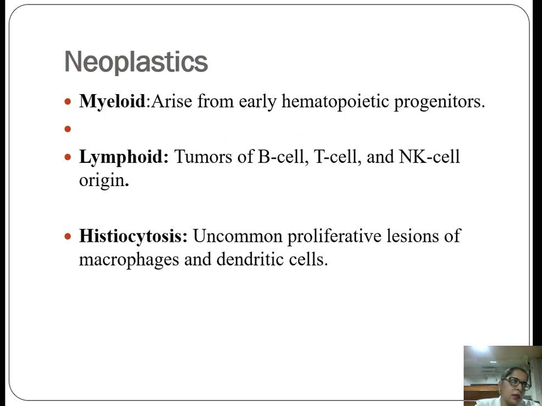They are basically three neoplastic pathologies: myeloid, lymphoid and histiocytosis. As we know, myeloid arises from the early hematopoietic progenitors. Lymphoid are the tumors of B cell, T cell, and natural killer cell origins. And histiocytoses are the uncommon proliferative lesions of macrophages and dendritic cells.